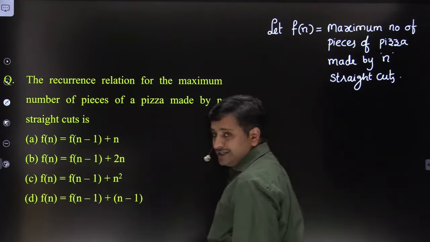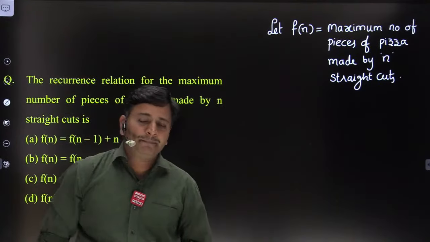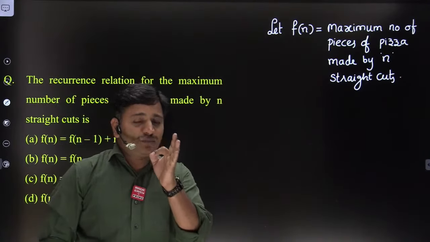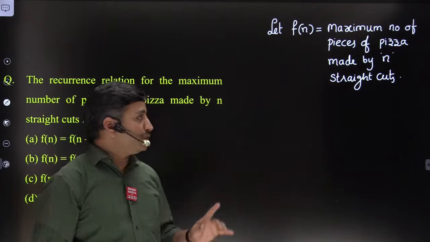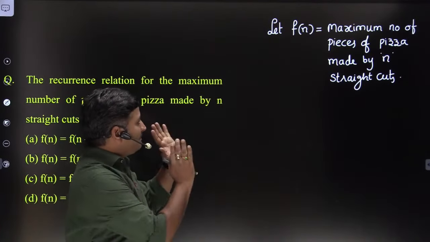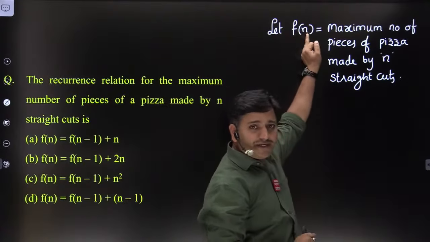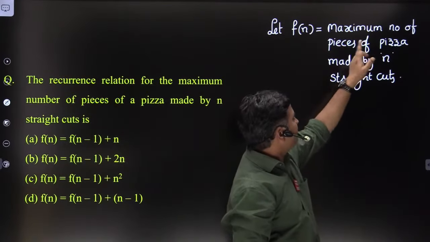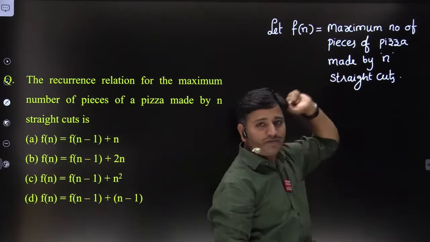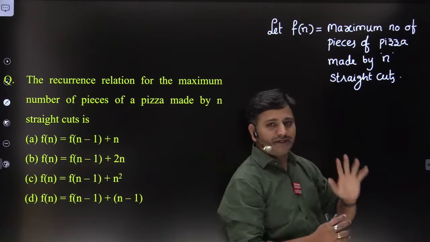Clear, friends? While forming a recurrence relation, the definition of f of n is most important. If you don't define it properly, the complete meaning of this problem will change. Observe how I define f of n. F of n indicates the maximum number of pieces of pizza made by n straight cuts.